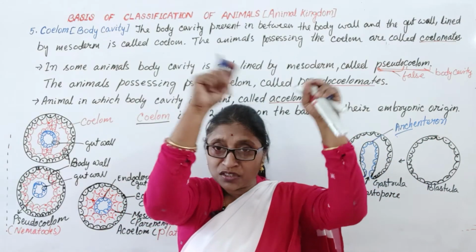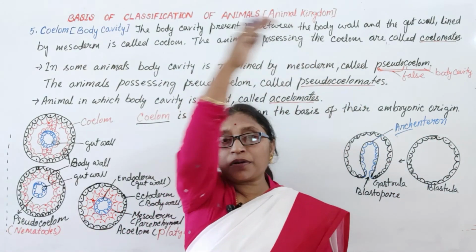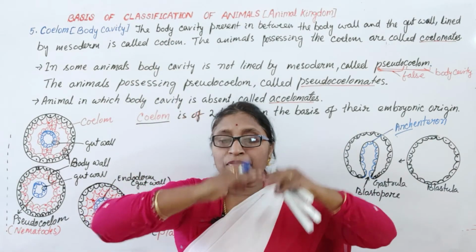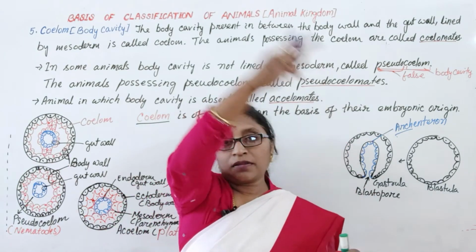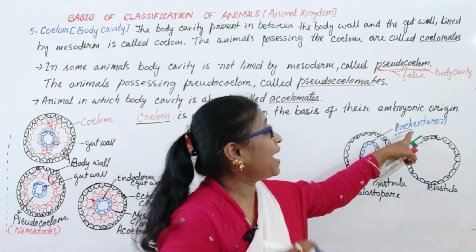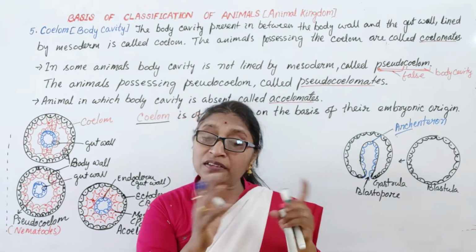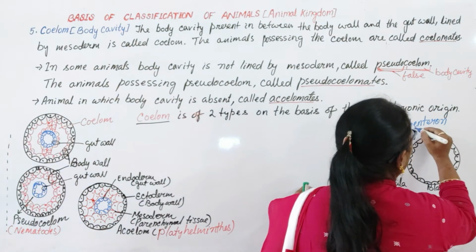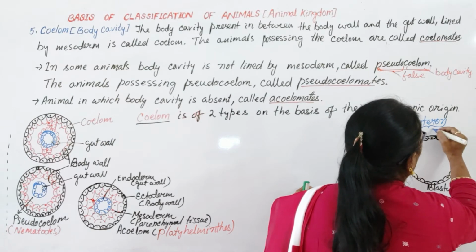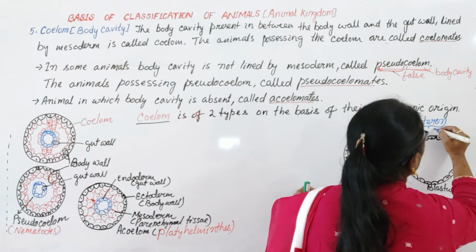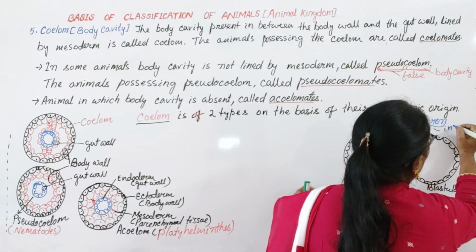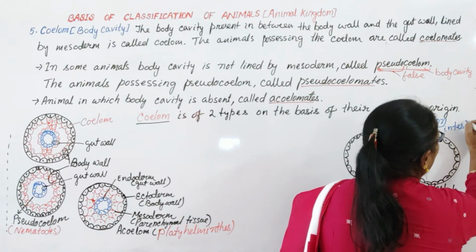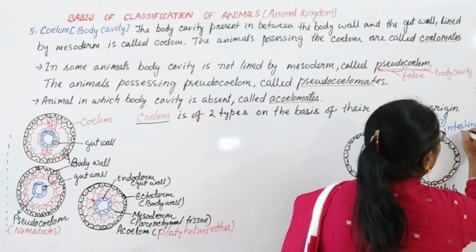Arc: when a structure comes like this, okay, you say arc. This is straight; when it forms like this, you call it arc. Enteron: the arc is formed for the enteron or the gut. Enteron means intestine. But here it is meant for the gut.